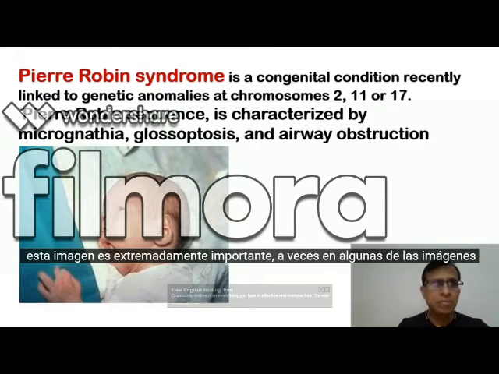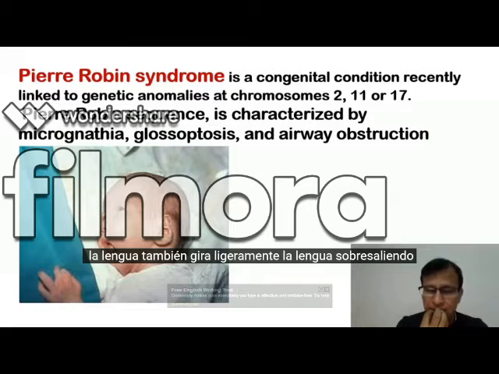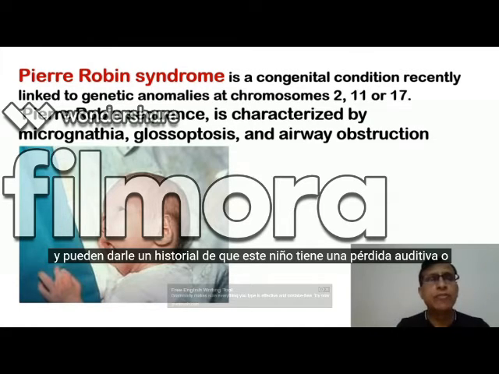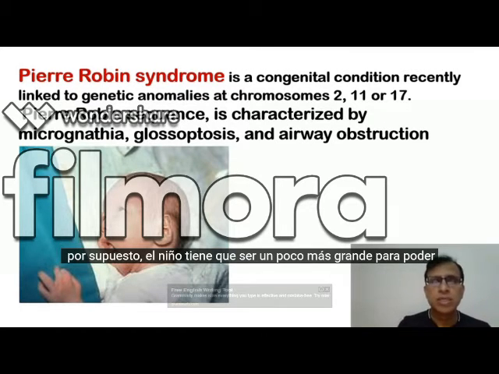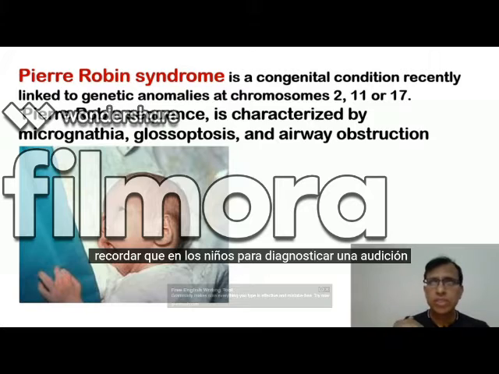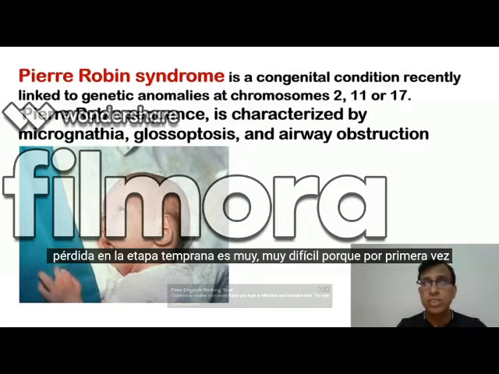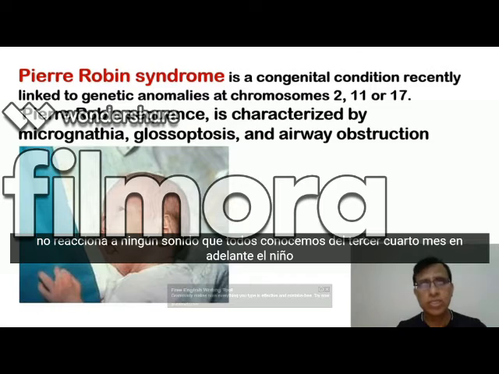But this image is extremely important. Sometimes in some of the images they may show you that small jaw, and you can see the tongue protruding out, and they may give you a history that this child has a hearing loss or something. Such a small child cannot complain of hearing loss. Of course, the child has to be a little bit bigger to be able to appreciate that hearing loss. So this is another important point you have to remember, that in children, to diagnose a hearing loss in an early stage is very difficult, because for the first few months the child doesn't react to any sound, we all know.